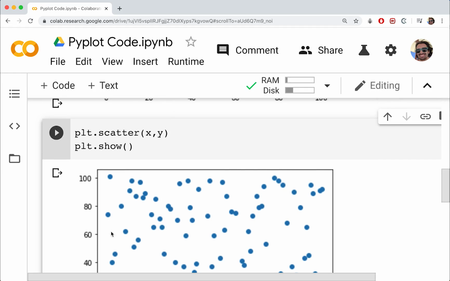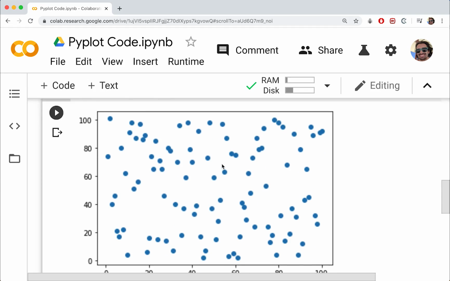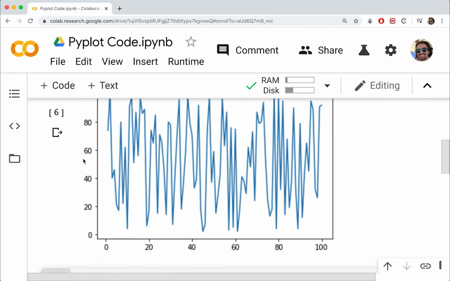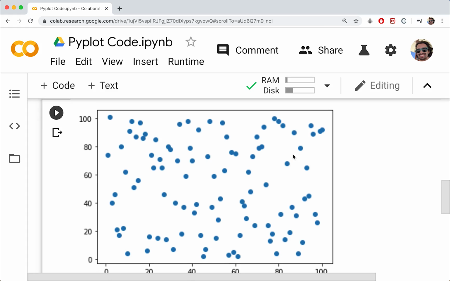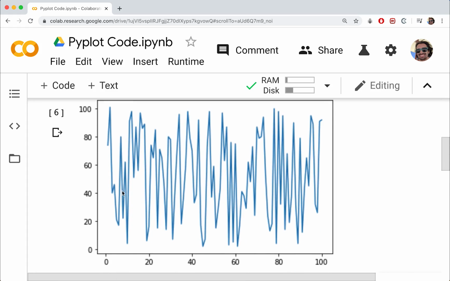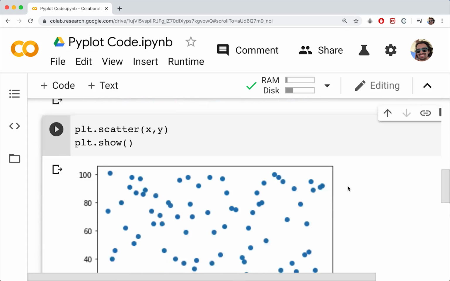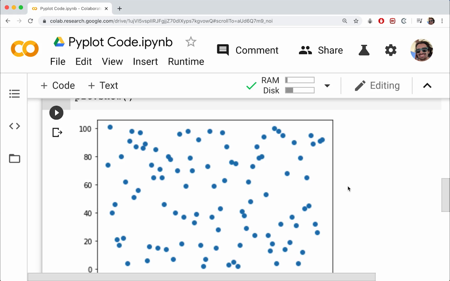If you want to prove that, you can connect all these points with a line, although it's going to take a really long time. But these are the same data sets. It's just these are connected with a line, these are not. So here you could put a line of best fit through it. It should probably be right up the middle. Here you can see that each of the points are connected one after the other with a line.